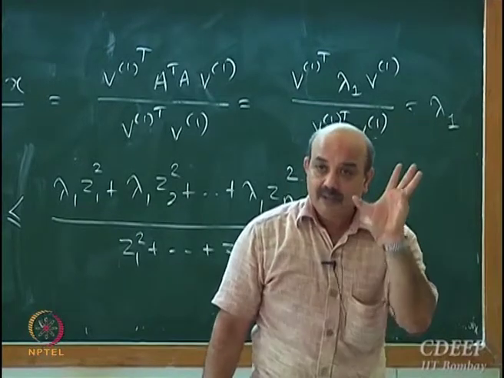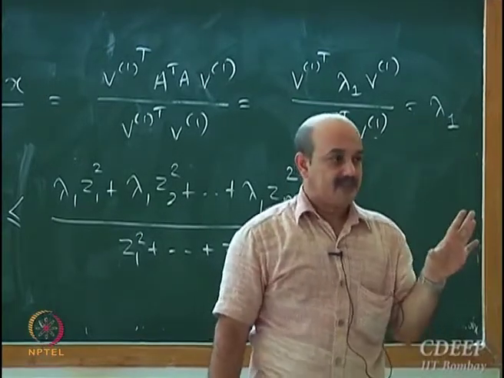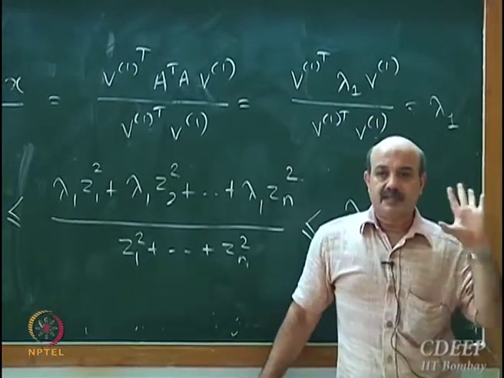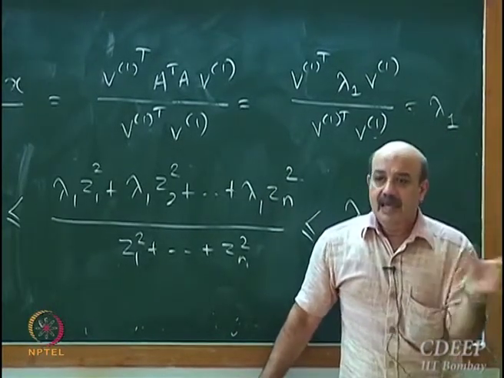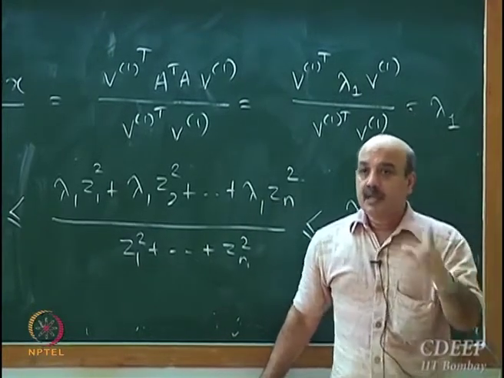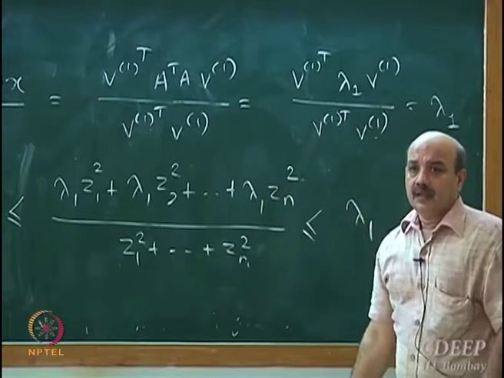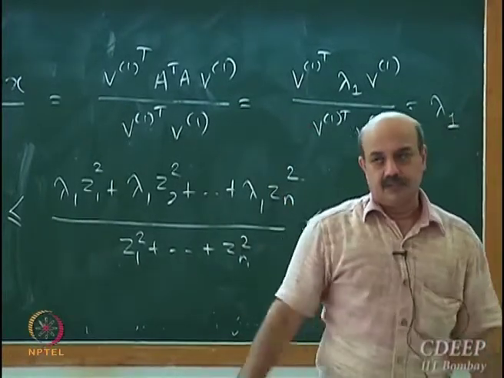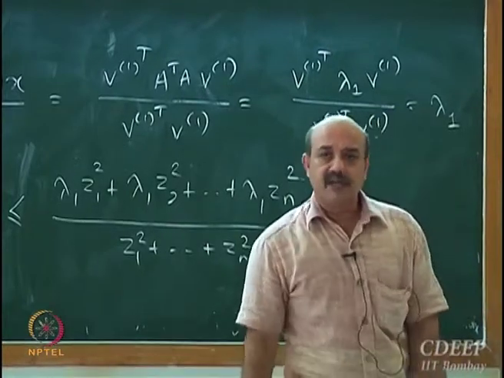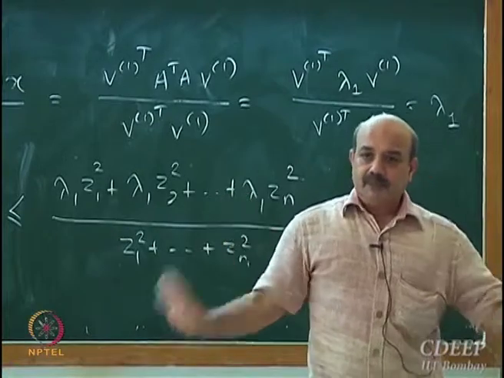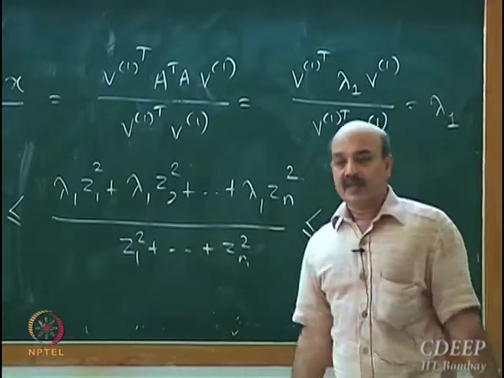Eigenvector is defined for a square matrix. A transpose A is a square matrix. A in general need not be a square matrix, but A transpose A is always a square matrix. Of course right now we are dealing with square matrices, so there is no question of non-square matrices. We are dealing with solving Ax equal to B where A is square. In fact, we also have a problem where A is invertible.